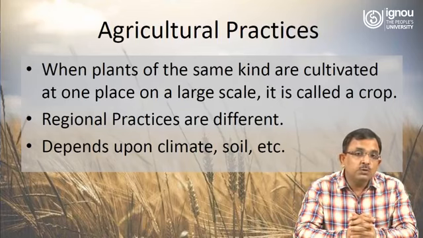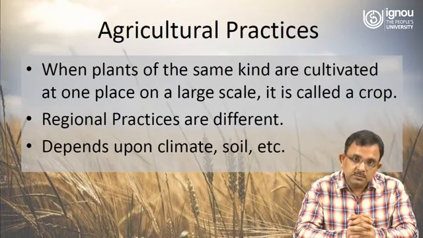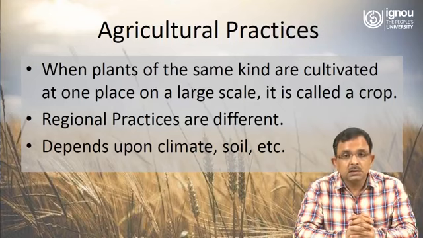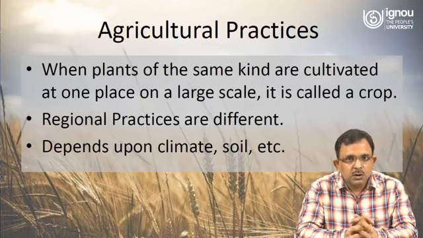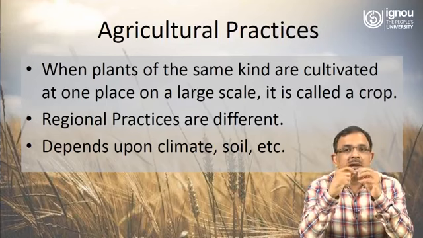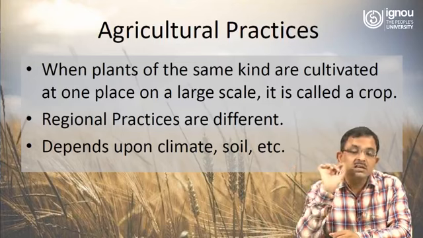If you go to the southern part, they produce coconut. If you go to the Western Ghats region, they produce nuts and many other things. So, the cropping pattern across the country is different.